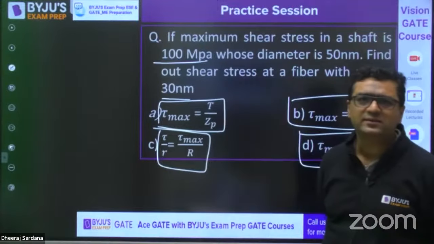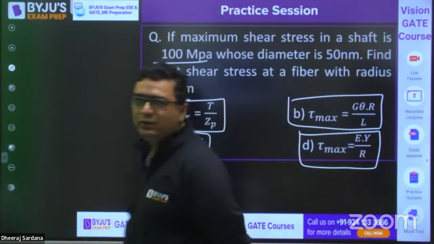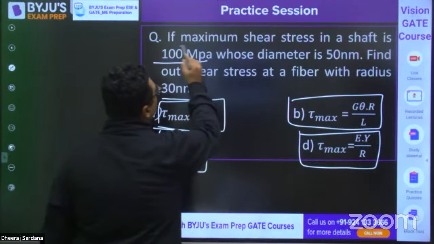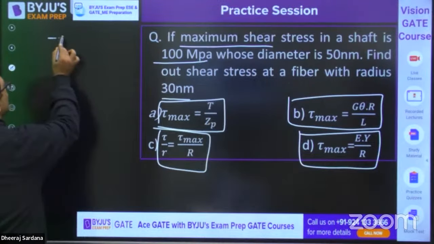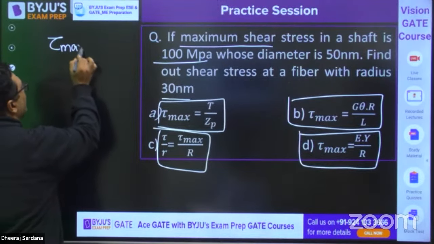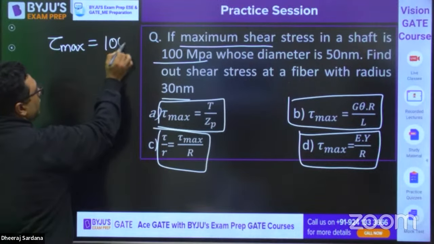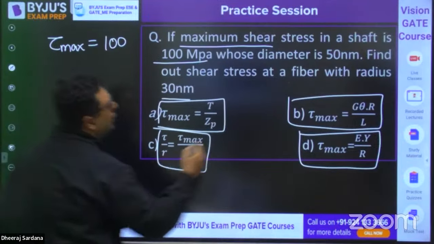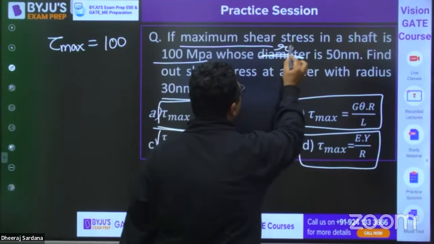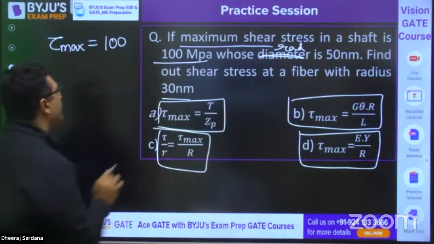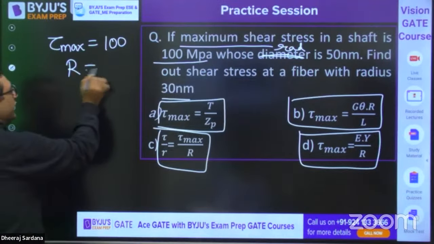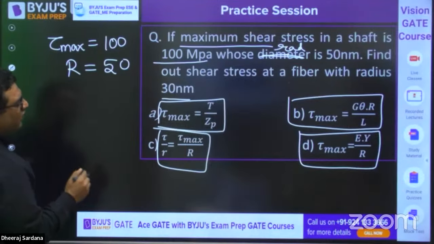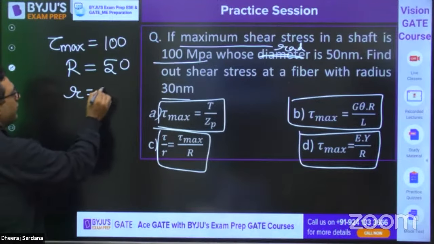R is radius. So you just see what data is given. This is the maximum shear stress, so we know that tau max is 100. Diameter is 50 mm. Okay, sorry, it is radius. Radius is 50 mm. It means R is 50. Then they are saying find out the shear stress at a fiber with radius of 30 mm.